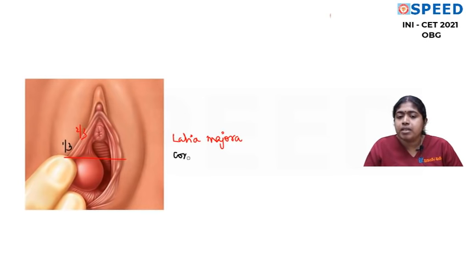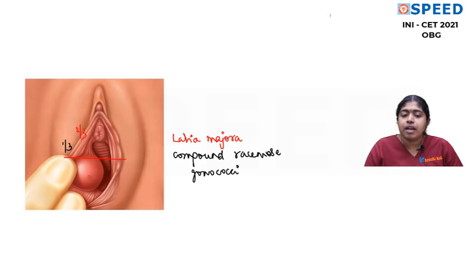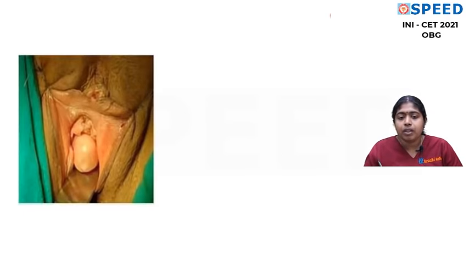Bartholin's gland is basically a compound racemose gland, and it is most commonly infected with gonococci. Now when you see a cyst, you usually do marsupialization of the cyst. If it's an abscess, then you do incision and drainage. So this is a vulval cyst, a cyst on the labia majora. And now this is an anterior vaginal wall cyst.